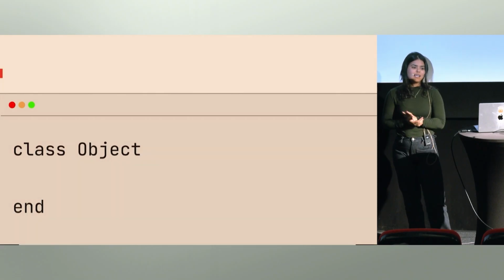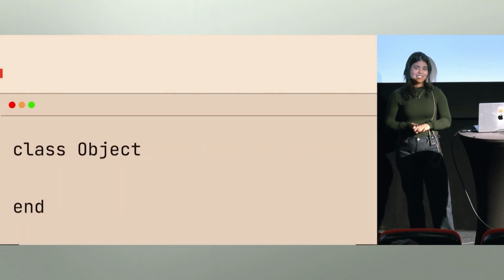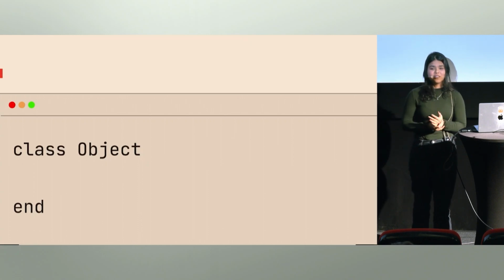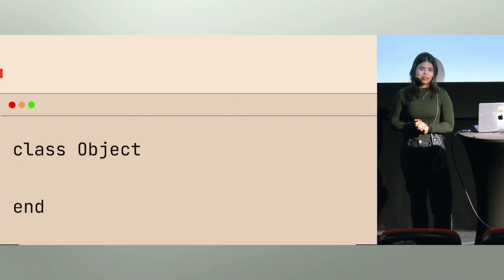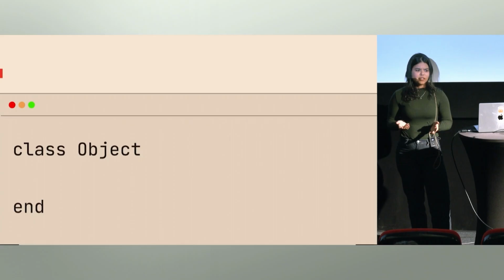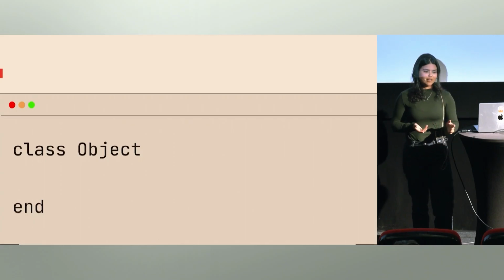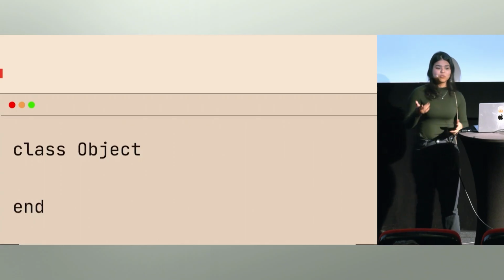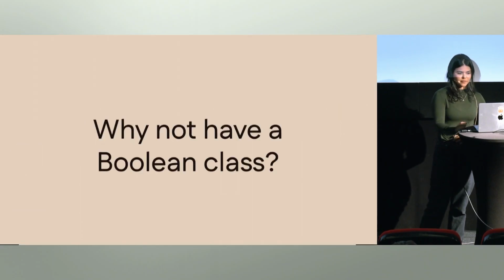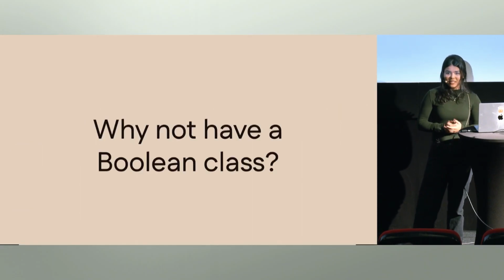And when we realize that these three classes are actually just descendants from object, they don't have a superclass, some people may wonder, but doesn't Ruby have a Boolean class that would be a superclass to true and false, for instance? And we don't.